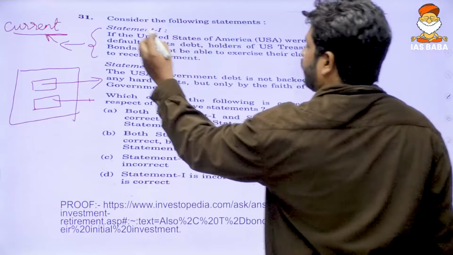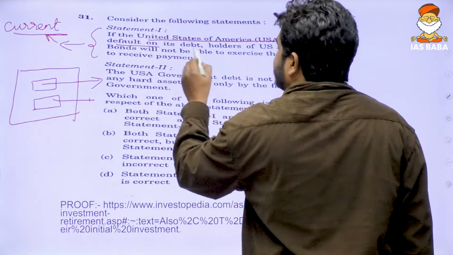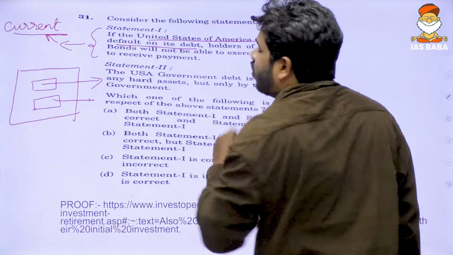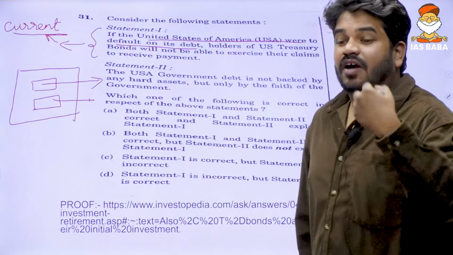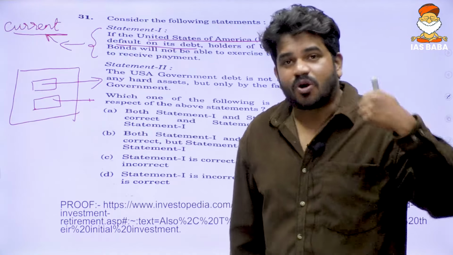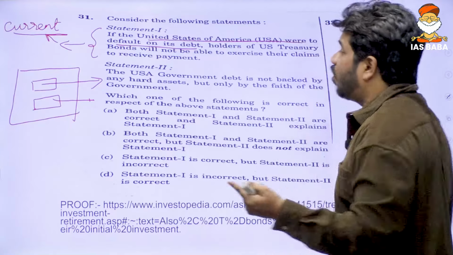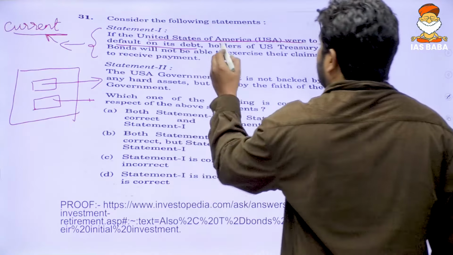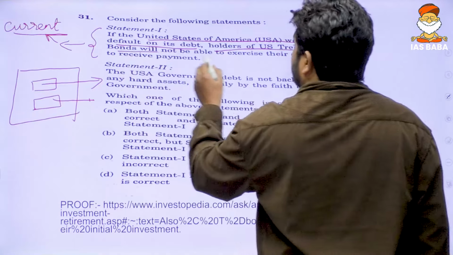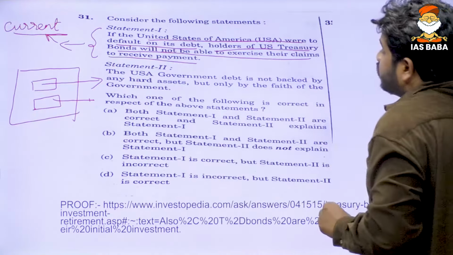Let us read the first statement. If the United States of America were to default on its debt, meaning the government not paying your interest back, holders of US Treasury bonds will not be able to exercise their claims to receive payments.